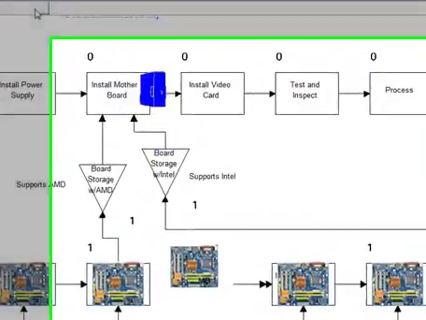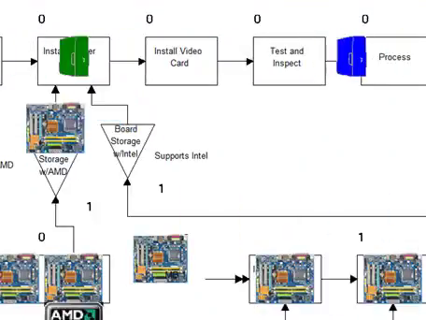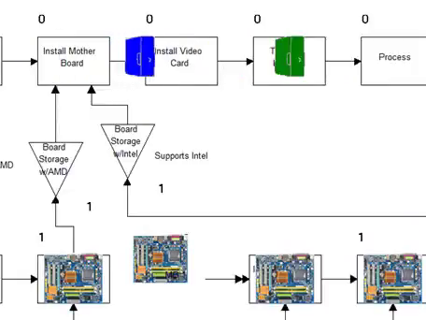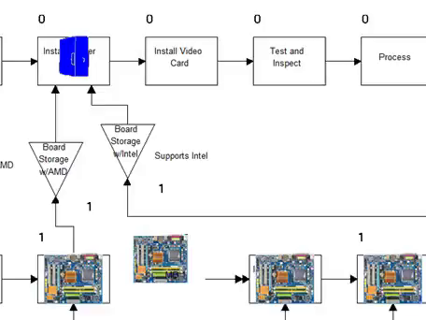Alright, if you watch these coming in, if it's a blue computer, it gets an Intel board. And if it's a green computer, it gets an AMD board. And that's the procedure for doing conditional attaches or conditional assembly. And that's our tutorial on conditional assembly.